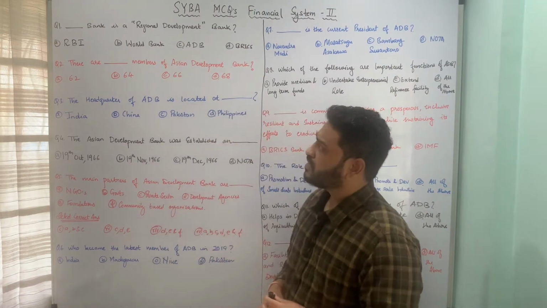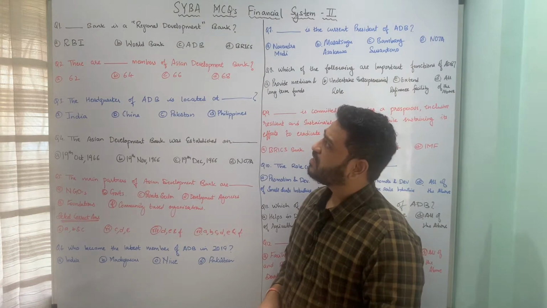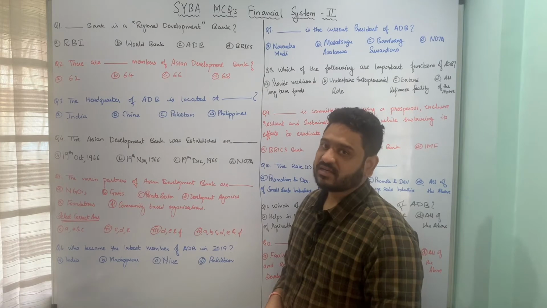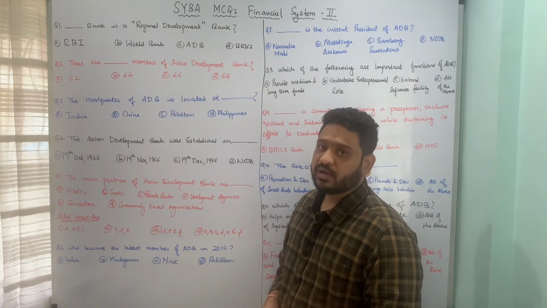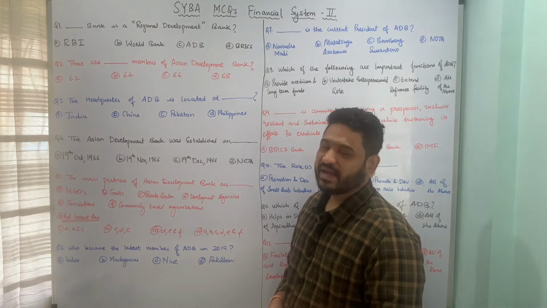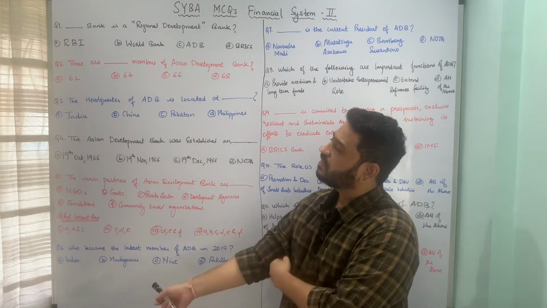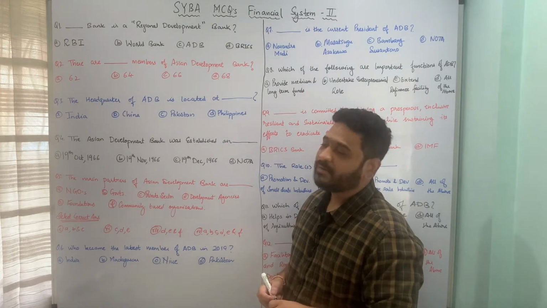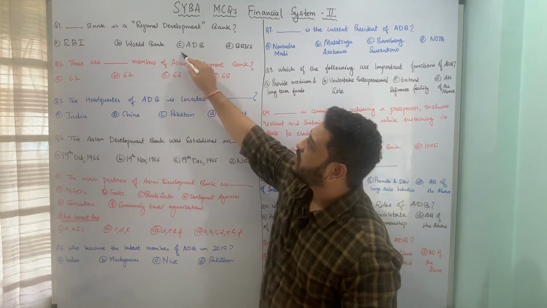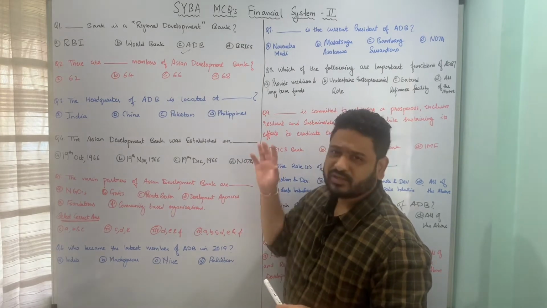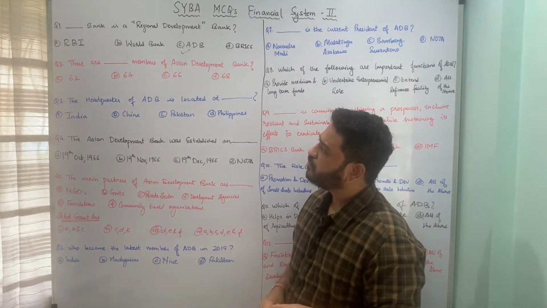The first question is, Dash Bank is a regional development bank, and the underlying options are A. Reserve Bank of India, B. World Bank, C. Asian Development Bank, and D. BRICS Bank. So here, which bank is a regional development bank? Amongst the options, C is the correct answer, that is Asian Development Bank is a regional development bank. I hope the question is clear. Let us now move to the next one.